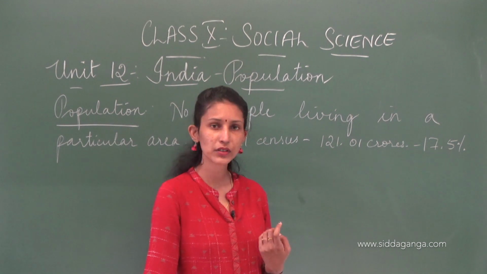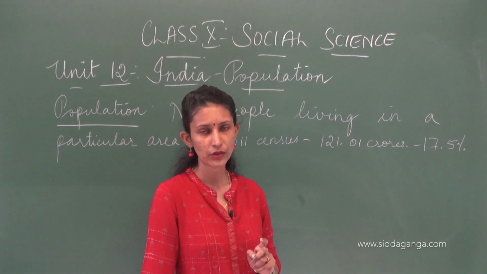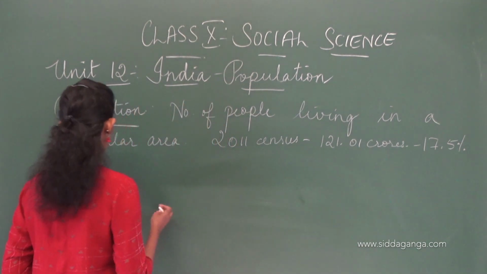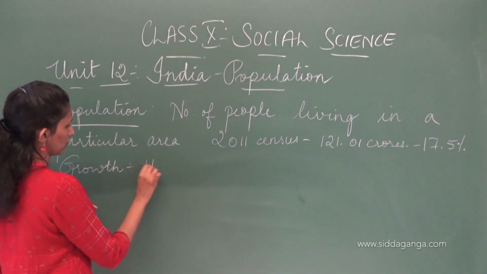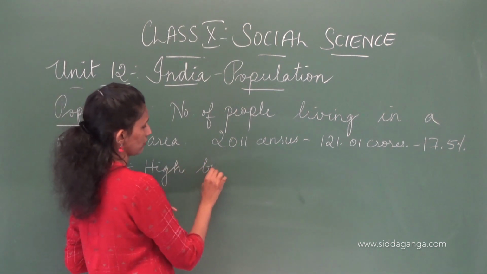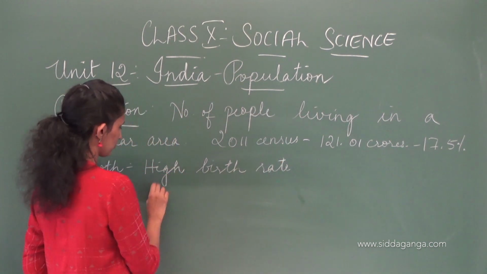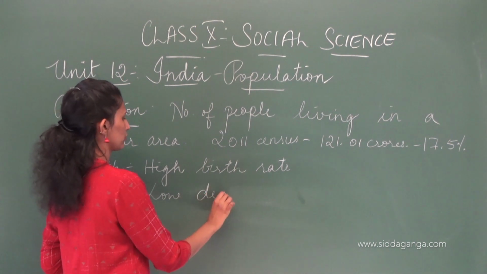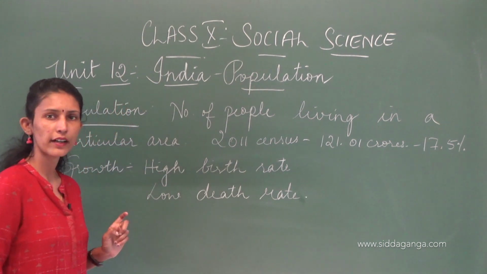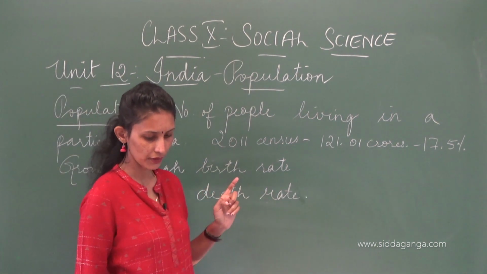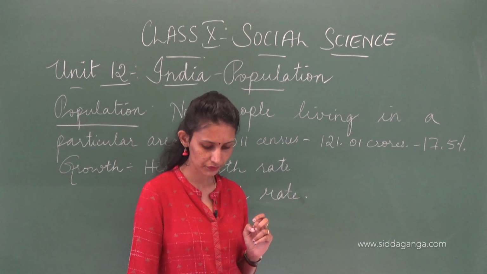So why do you think there was a growth of population at that time? Because the first reason is high birth rate. Okay, the first reason for the growth of population. High birth rate and low death rate. So this is one of the major causes of growth of population. Now, why do you think there was a high birth rate at that time?